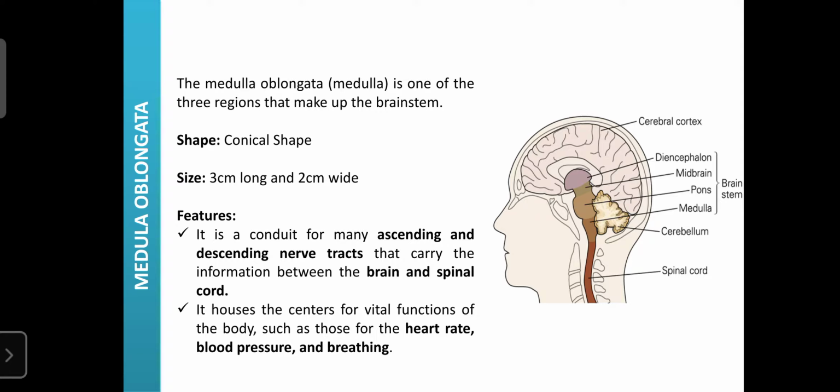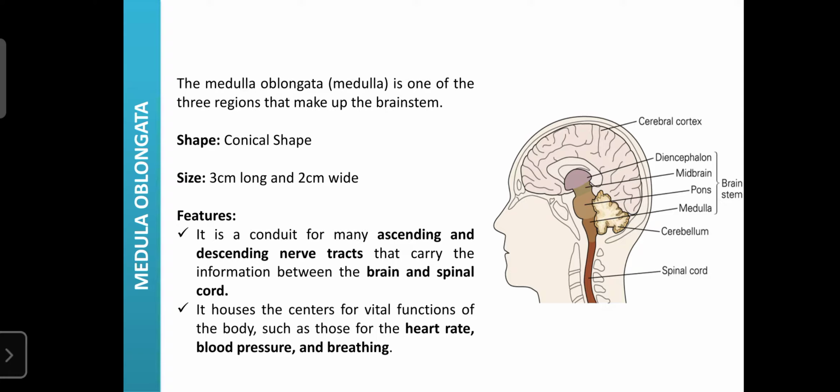Regarding the shape, it is conical, it looks like a cone. Regarding the size, it is 3 centimeters long, and on the wider side the maximum width is 2 centimeters, because it has a conical shape. So the width is 2 centimeters and the length is 3 centimeters. That is one of the small parts of the brainstem, but it can regulate a variety of functions.